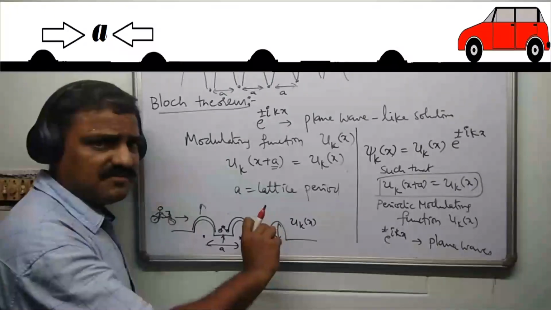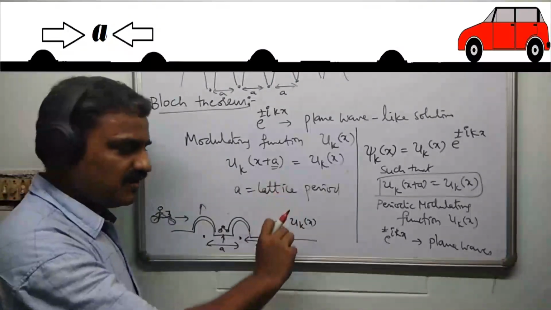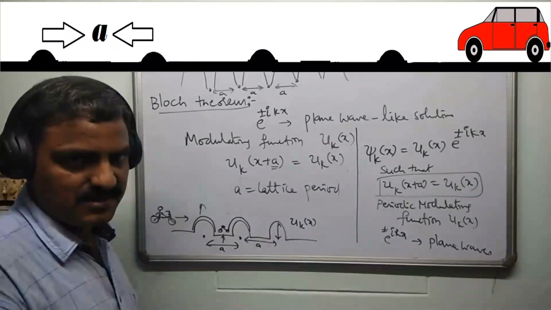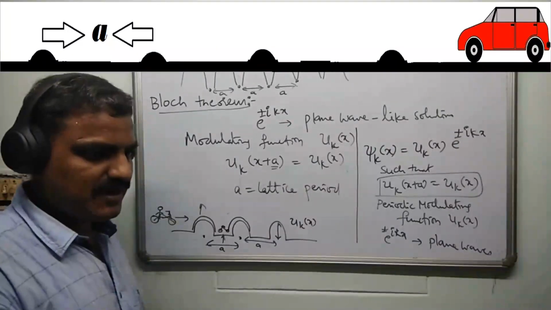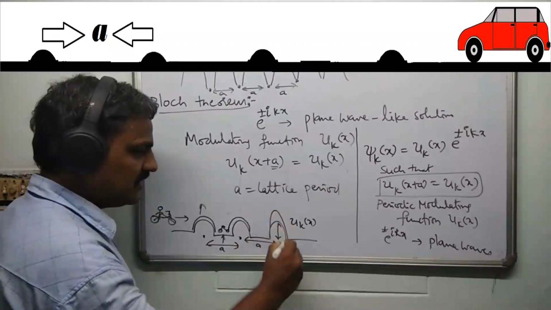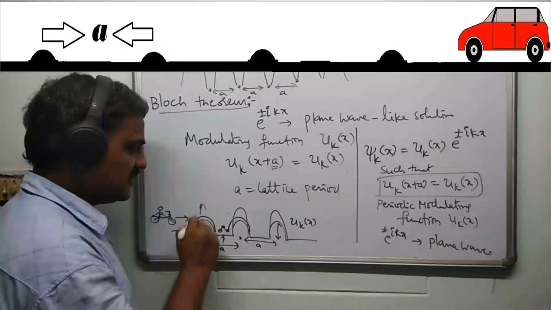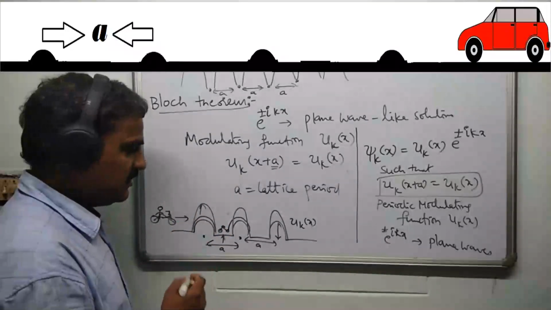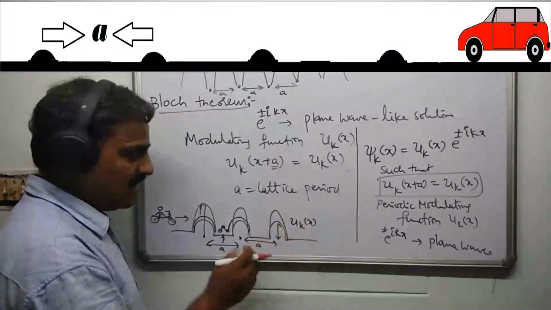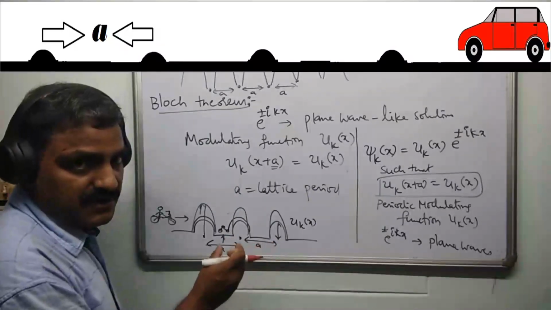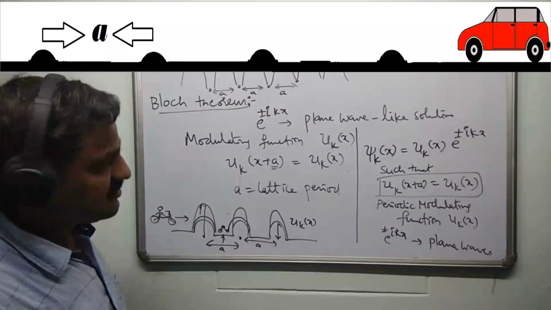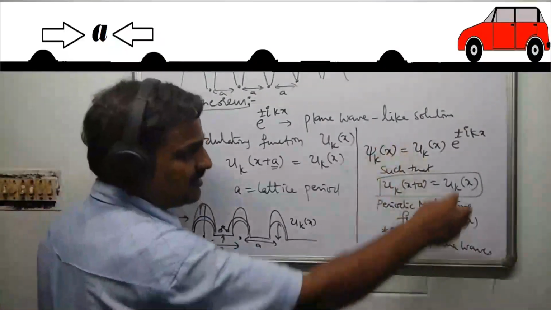Assume that these bumps are flat. uk of x is very small. In that case, you may not feel any jerk. You may not feel any disturbance when you are riding a cycle. If the speed breaker has very little height, you may not even feel it. But if I make the bumps larger, you will feel much larger jerks, much larger bumps, right? So this uk of x is going to have the effect, its amplitude and also its separation or period, right? So this is what we call the Felix Bloch theorem, and this is the fundamental statement.